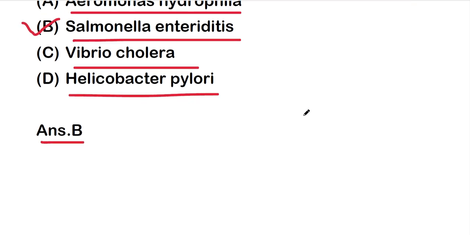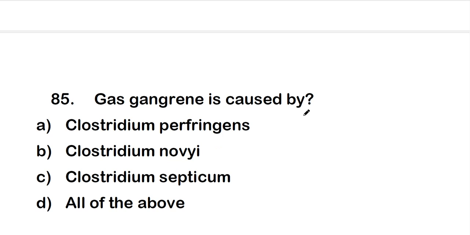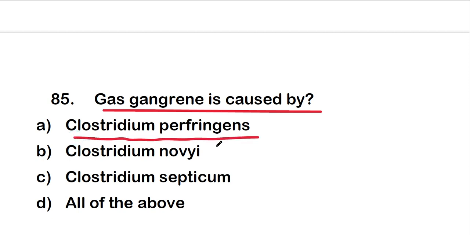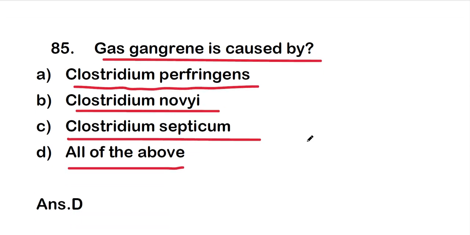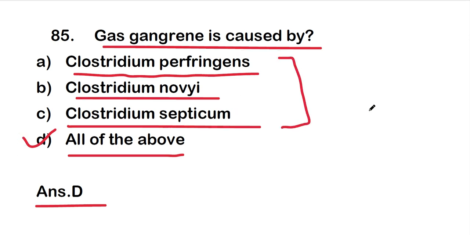Okay, so move on to the next question, that is question number 85. Gas gangrene is caused by option A Clostridium perfringens, option B Clostridium novyi, option C Clostridium septicum, or option D all of the above. The right one is option D, that is all of the above bacteria are responsible for gas gangrene.